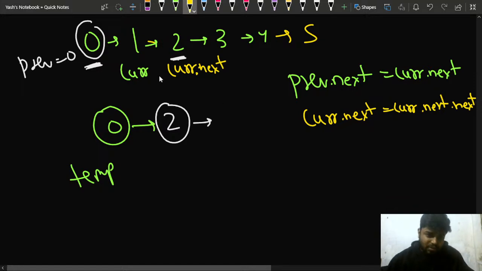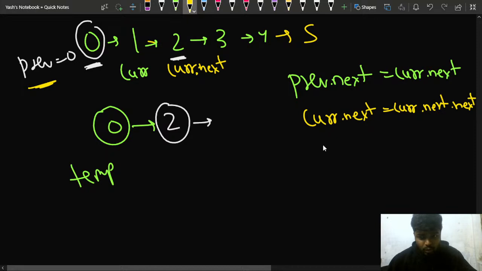After this, I have the previous, right? I know that I have the previous. What is the previous node? This is the previous node. What is the previous dot next? Previous dot next is the current node. And previous dot next is the current dot next node, right? I know that this is the node that I have. This node 2, what should it point to? What should my current dot next point to? My current dot next should point to nothing but the current node, right?